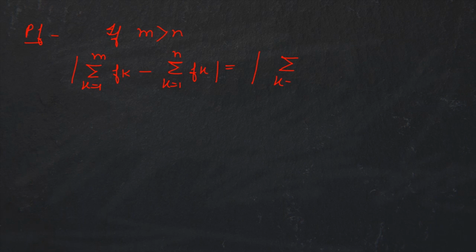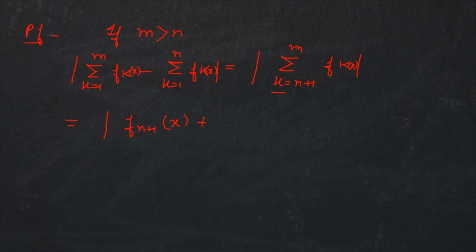Suppose m is greater than n. Then compute the modulus of sigma k running from 1 to m fk minus sigma k running from 1 to n fk. What is this? This is the modulus of sigma k running from n plus 1 till m of fk, which is equal to the modulus of fn+1(x) plus fn+2(x) till fm(x), computed at x.